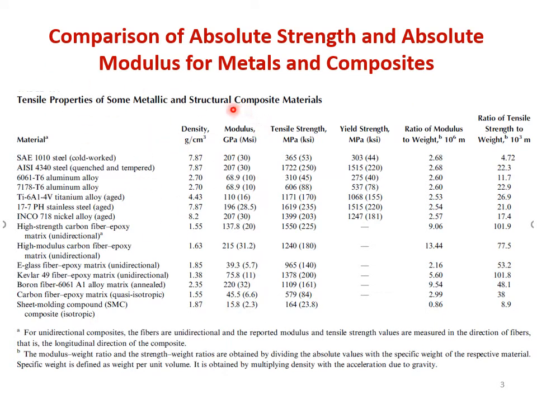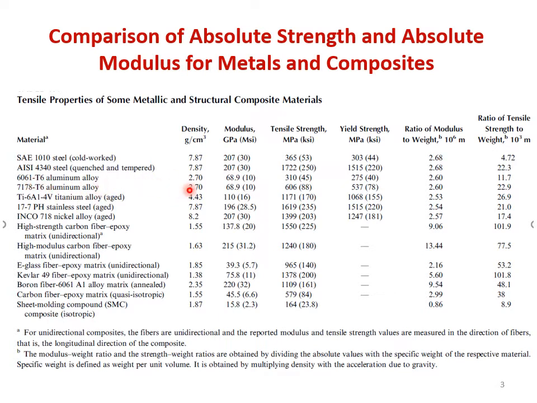So in this we'll be looking only into these two columns, this column on modulus and this column on tensile strength. We will not be dealing with the column on density, the yield strength and ratio of modulus to weight and ratio of tensile strength to weight. Now if you see the modulus of SAE 1010 steel, it is 207 gigapascal. Similarly for another kind of steel it is again 207 gigapascal.